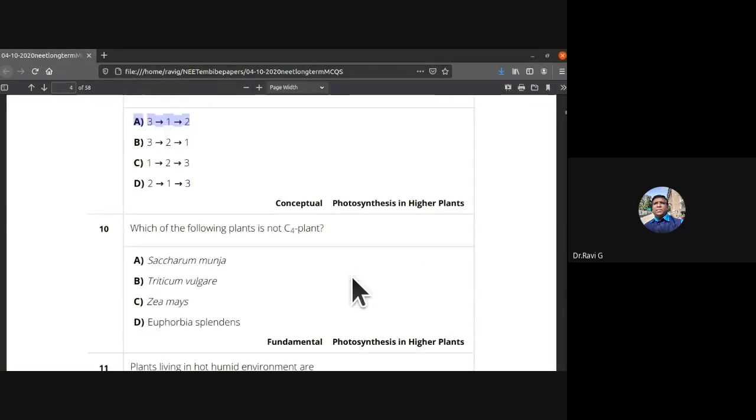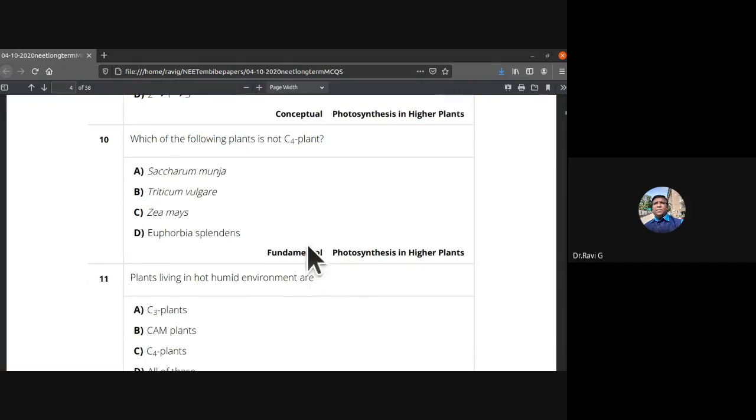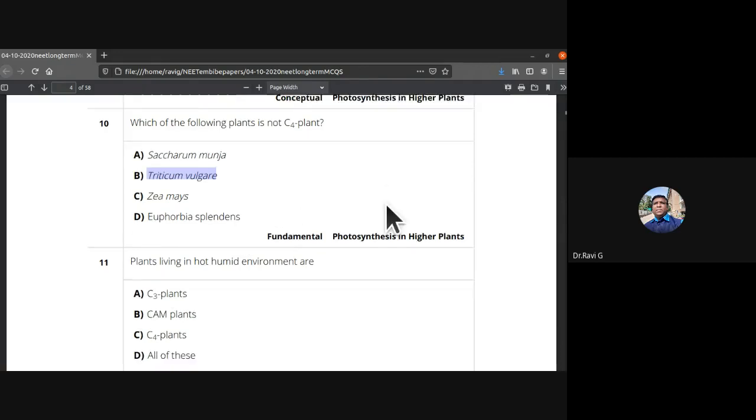Which of the following plants is not a C4 plant? Saccharum munja, Triticum vulgare, Zea mays, Euphorbia splendens. See, Triticum vulgare, the wheat, is not a C4 plant, but Saccharum is another variety of sugarcane. Zea mays is maize. Euphorbia splendens, they all exhibit the C4 pathway.